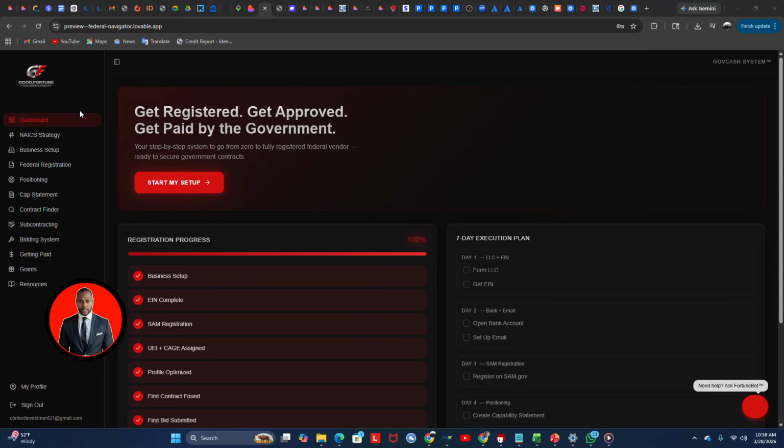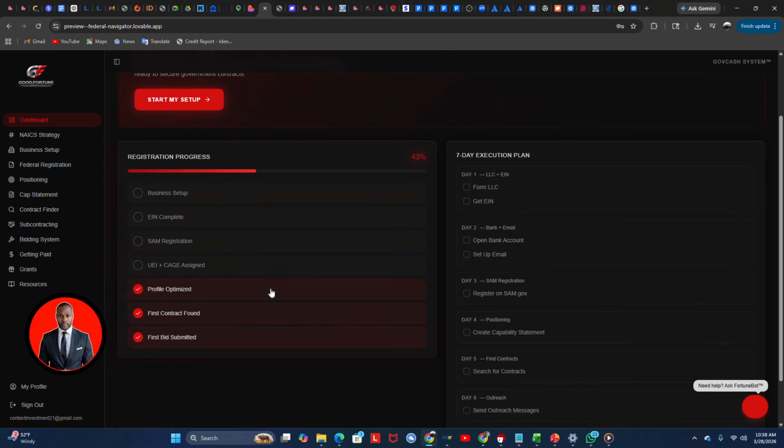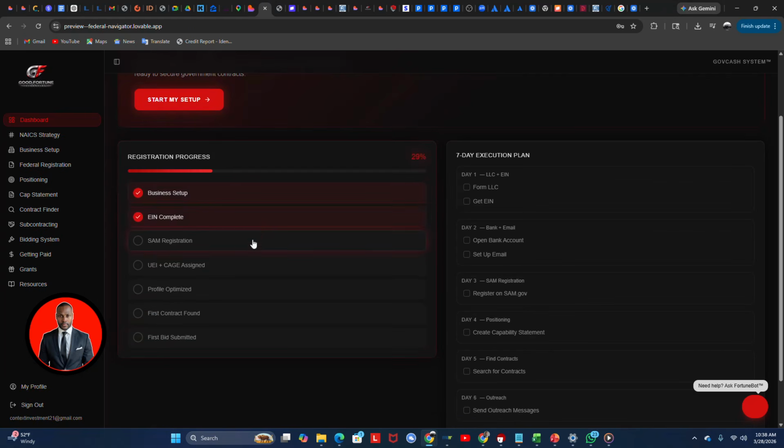All right, so when you're inside the dashboard, as you can see, it has a nice sleek look. And this is what they call the registration process, where you can click from business setup, once you're through with that, EIN, SAM registration, UEI plus CAGE assigned, profile optimization, first contract found, first contract bid.